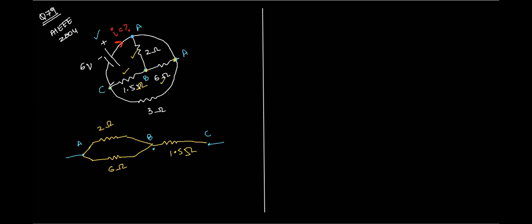Okay, tell me what are the ends for this 3 ohm resistor? A and C. This is A, this is C. So draw that. Is it clear now, Atul?